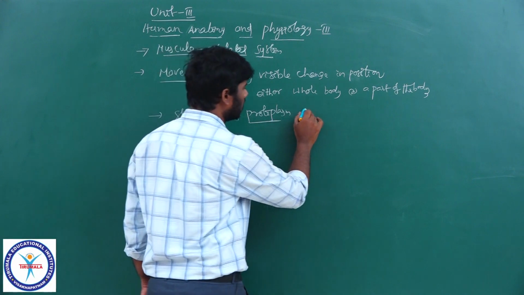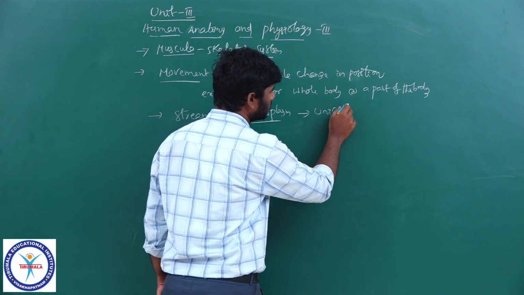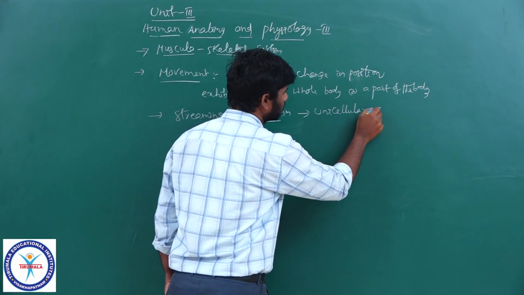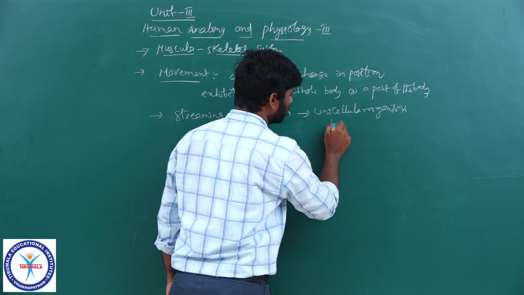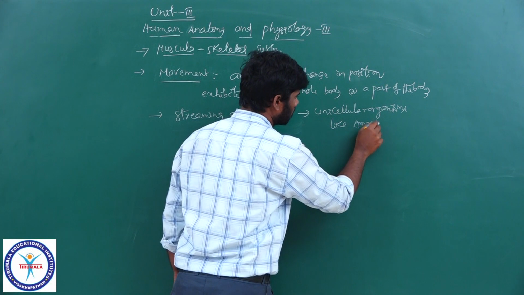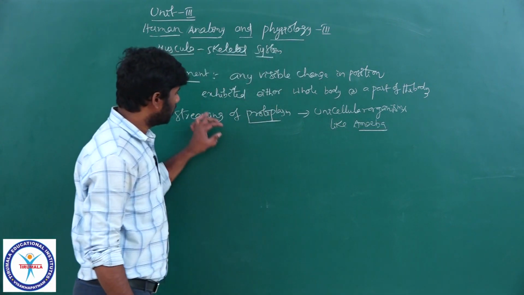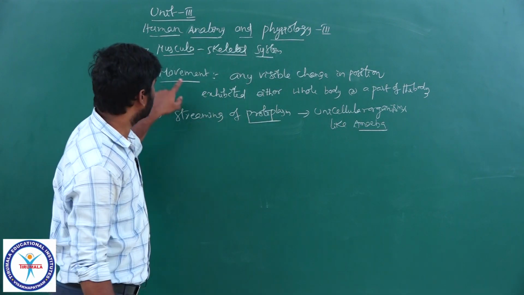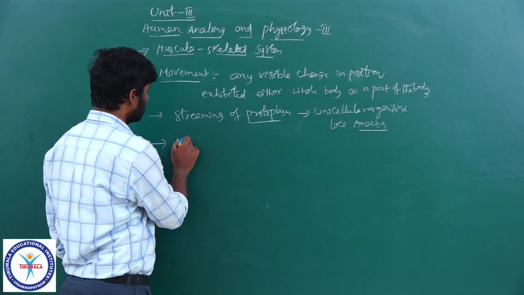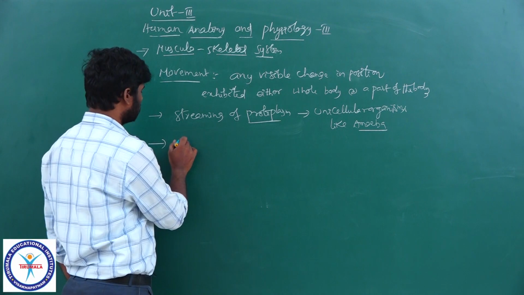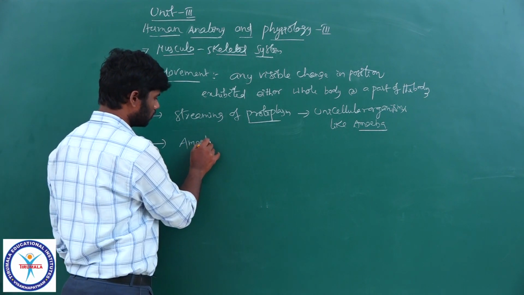It is seen in unicellular organisms like amoeba. Streaming of protoplasm is also a kind of movement, amoeboid movement.